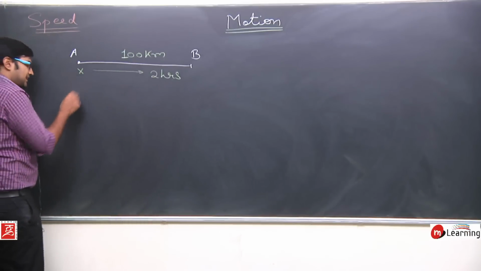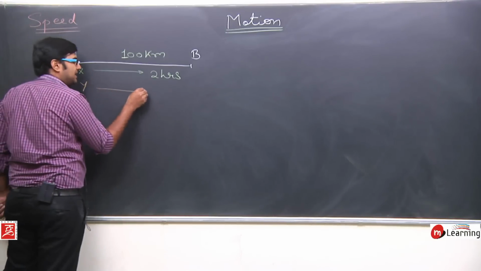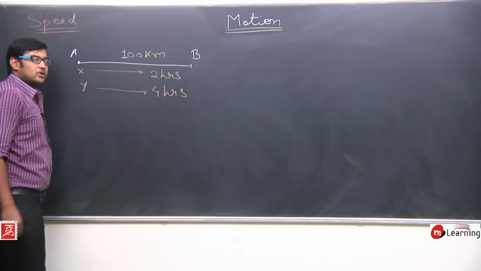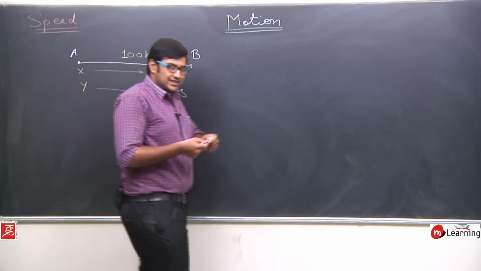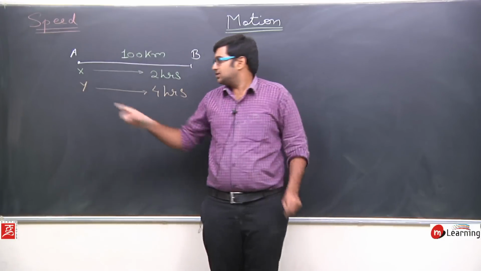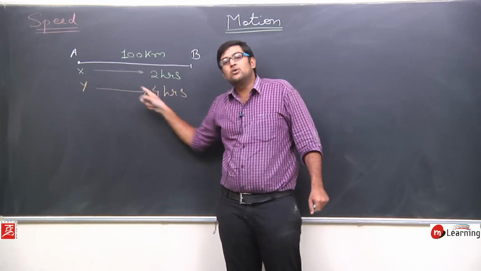Similarly, there is a person, let us say Y. Y travelled this complete distance in, let's say, 4 hours. So the same distance from point A to point B, X took only 2 hours, while Y took 4 hours.